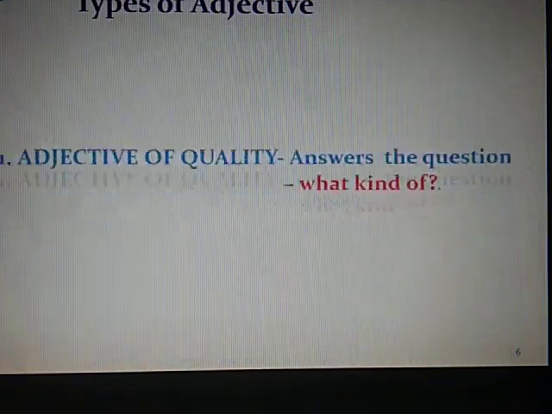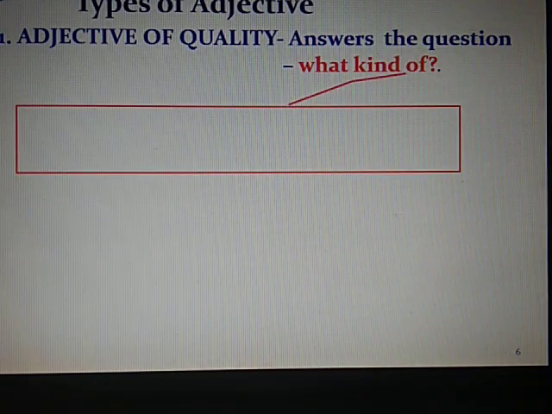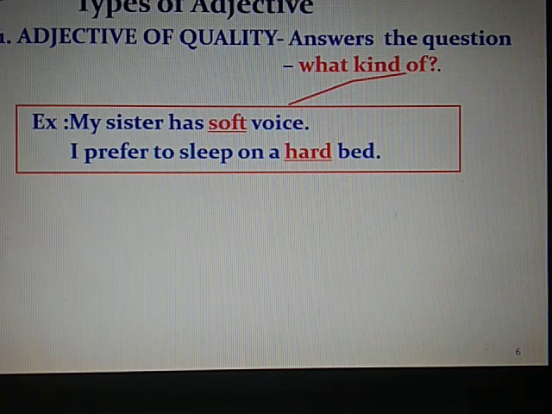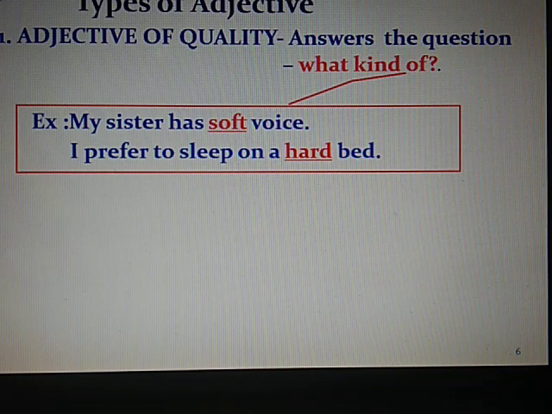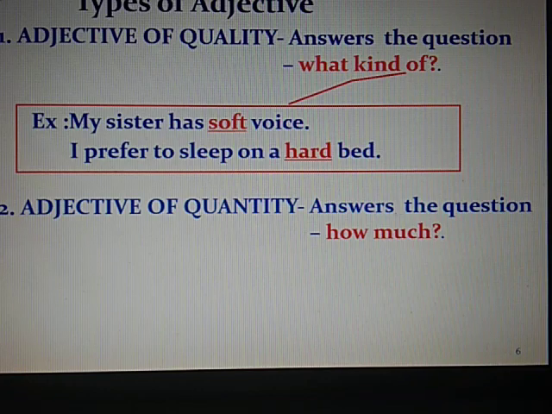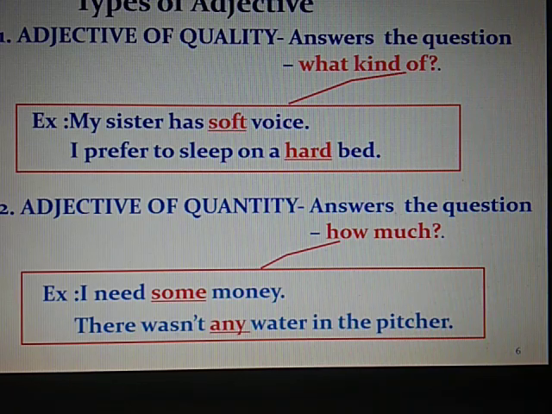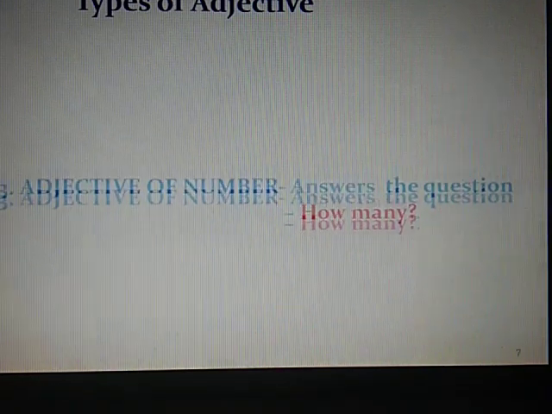Types of adjective. First is adjective of quality, which answers what kind of. My sister has a soft voice. What kind of voice? Soft. I prefer to sleep on a hard bed. What kind of bed? Hard. So all these are adjectives of quality. Adjective of quantity answers how much. Like, I need some money, or there wasn't any water in the pitcher.